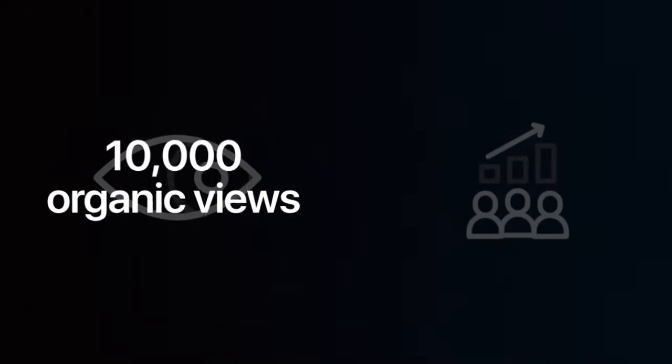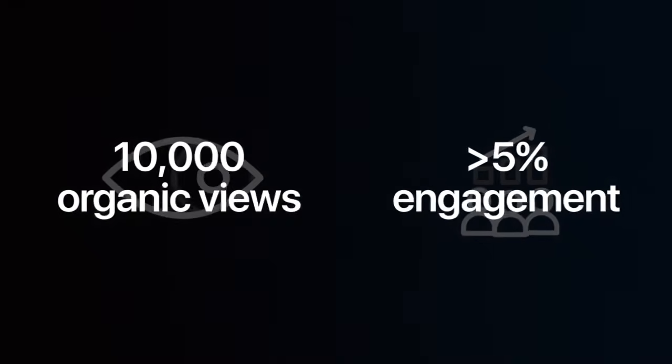You only invest in creatives that hit at least 10,000 organic views with above 5% engagement rate. Here's how you implement that. So what do you need to do? You need to have kill signals. So you need to know which creatives or concepts to kill. If you're stuck in 200, 300 view jail for more than 10 posts, just stop. If you have early drop-offs in the first 3 seconds, that's probably why you have low views. So also fix for that.